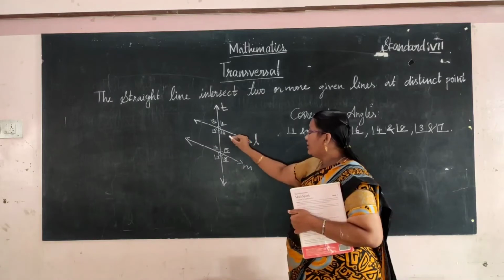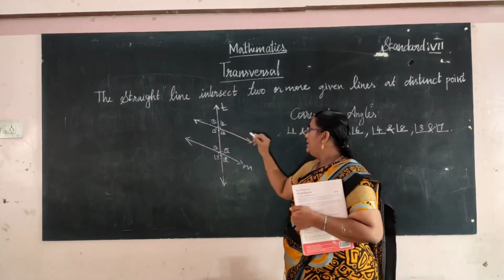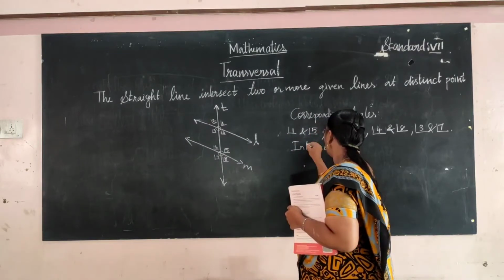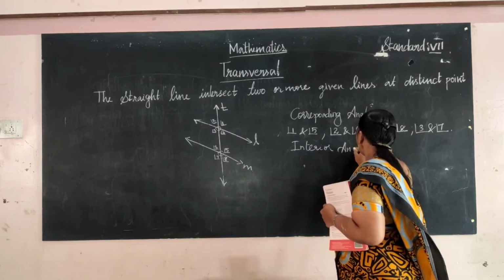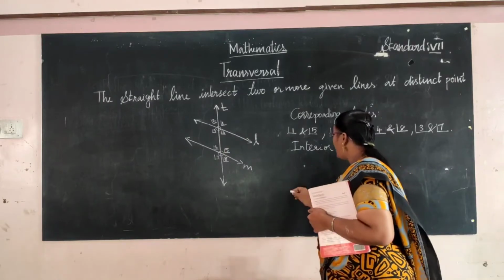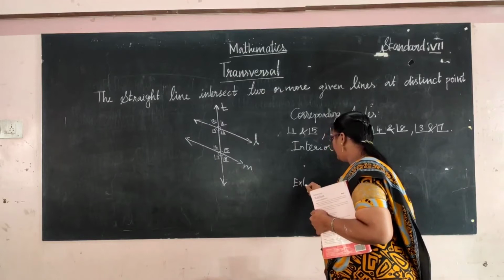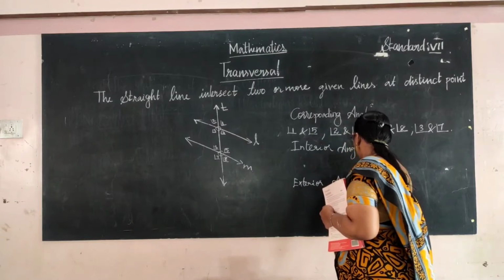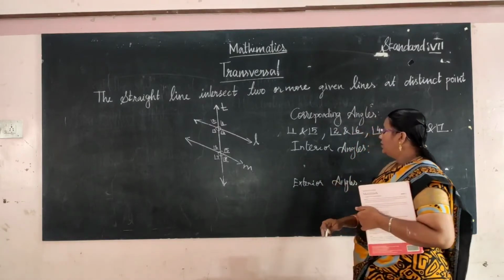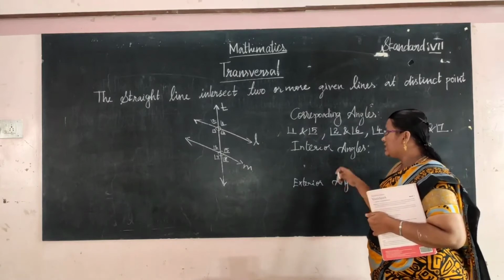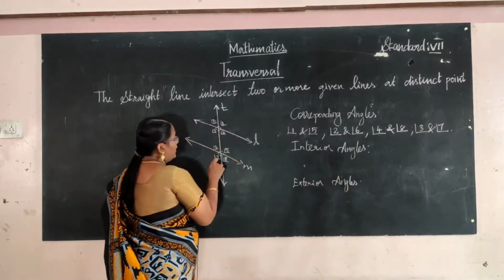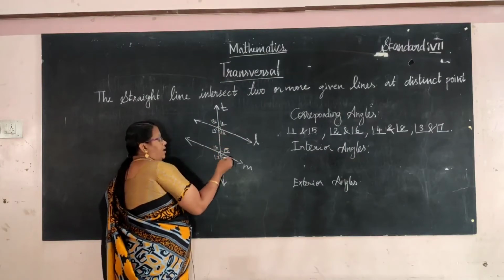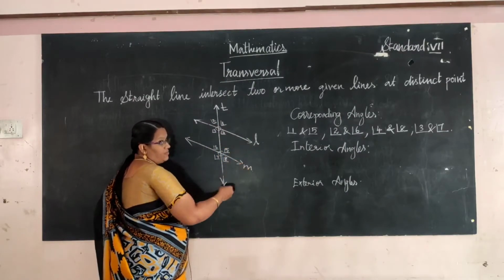Next, before alternate angles, interior and exterior angles. Interior angles mean the angles that lie inside, between these two lines.